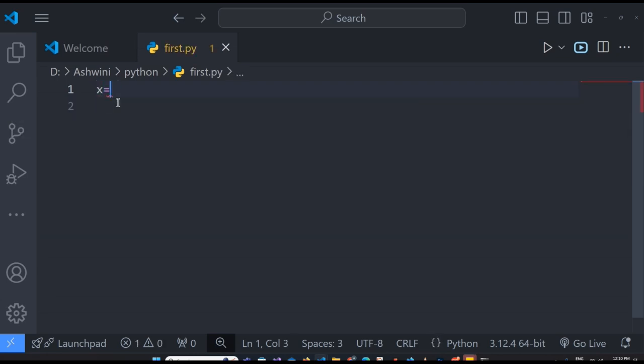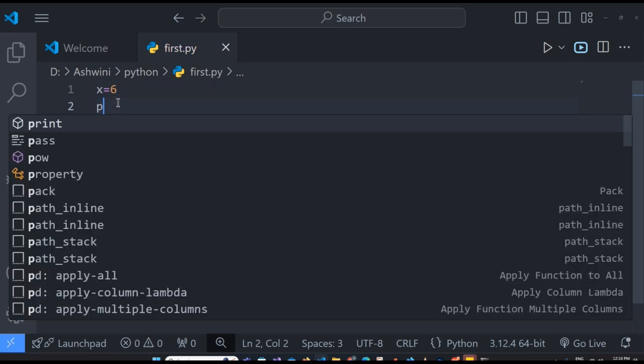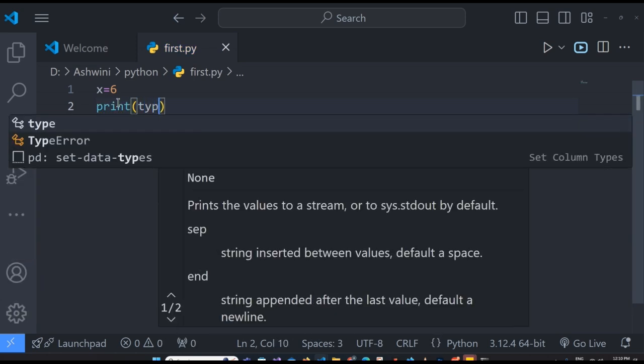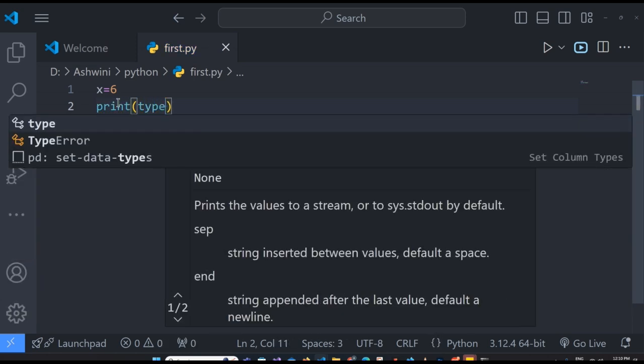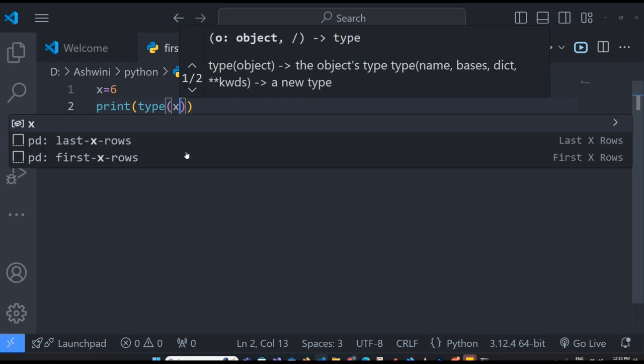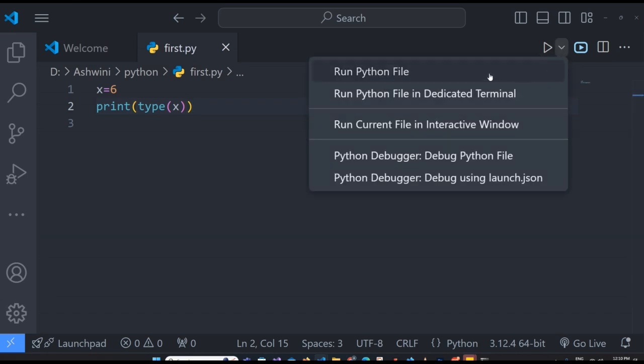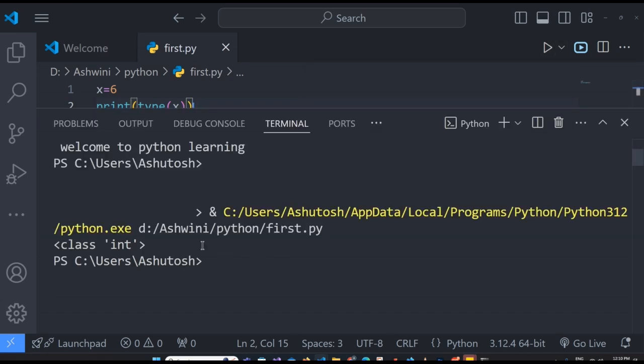So here let's say I'm saying x is equal to 6. Now I want to know what is the data type of the variable x. Please understand, students, I have not declared the variable x, nothing, directly I'm using it. So I just write print type x and I execute this. You will see it is of the class int, so it is directly telling me it is an integer type variable.